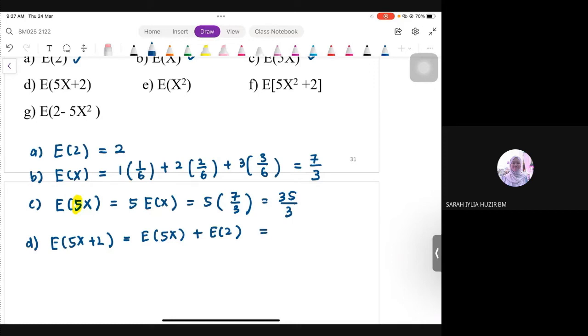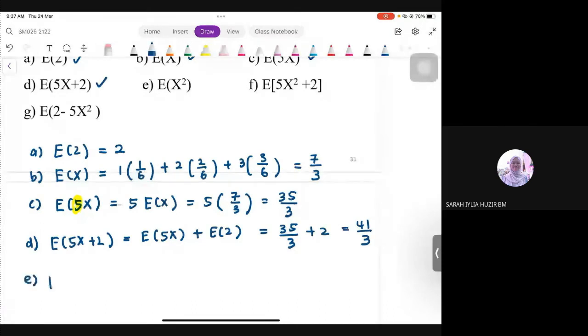So what is E of 5x? We already found it in part C earlier. So from part C that is 35 over 3. What is E2? E2 we already found in part A. This is 2. So 35 over 3 plus 2, we get 41 over 3. Simple. Okay, next one, part E.